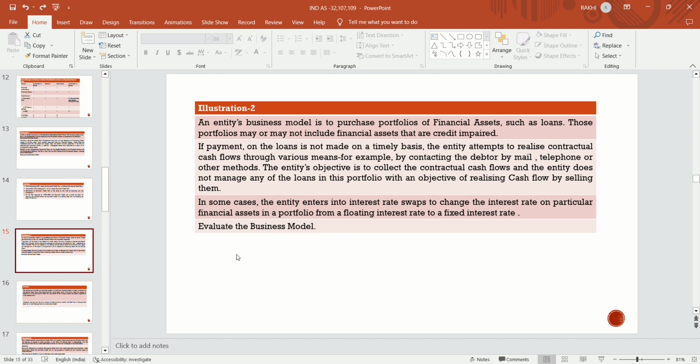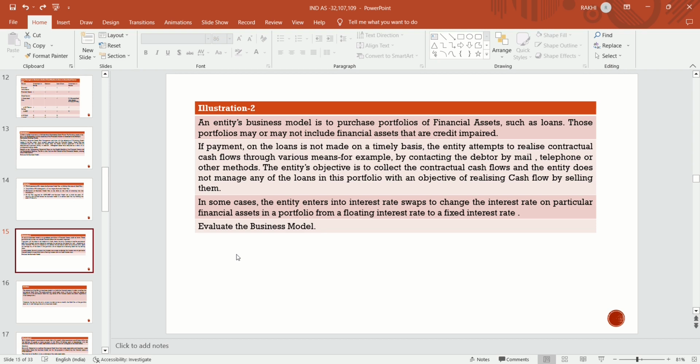If the payment on the loan is not made on a timely basis, the entity attempts to realize contractual cash flows through various means, for example, by contacting the debtors by mail, telephone, or other methods. The entity's objective is to collect the contractual cash flows. An entity does not manage any of the loans in the portfolio with an objective of realizing cash flows by selling them.